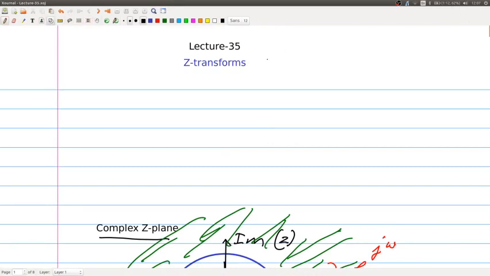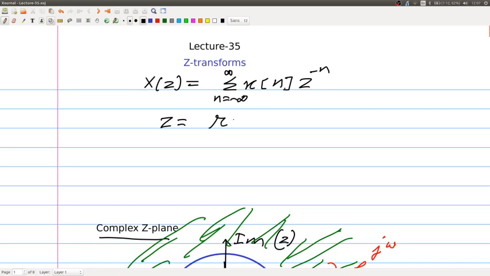If x[n] is my signal, my Z transform X(z) is given by the summation, n going from minus infinity to plus infinity, of x[n], and instead of e to the power minus j omega n, I have z to the power minus n, where z is equal to r e to the power j omega.